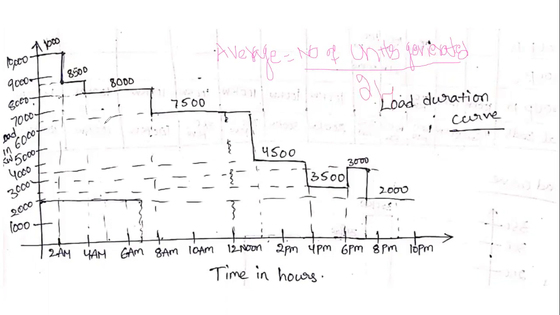Therefore, average load is equal to number of units generated divided by 24 hours. The number of units generated was calculated previously: 2 into 10,000 plus 2 into 8,500 plus 4 into 8,000 plus 5 into 7,500 plus 3 into 4,500 and so on, up to 2,000 kilowatts. This is the formula for calculating the average load.